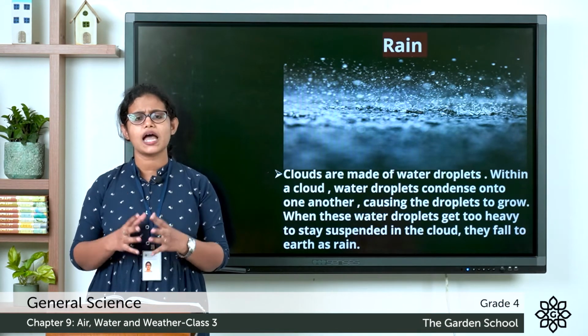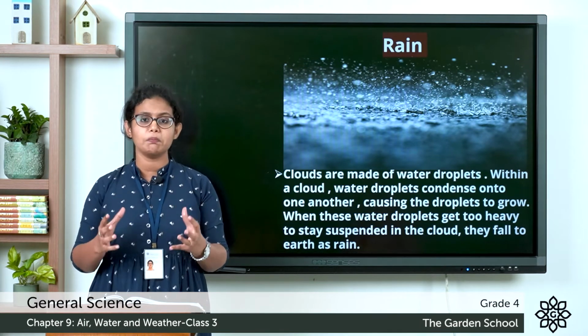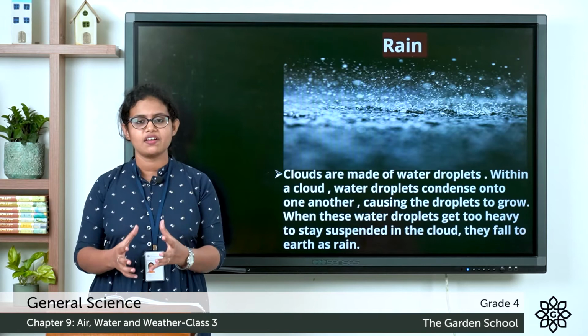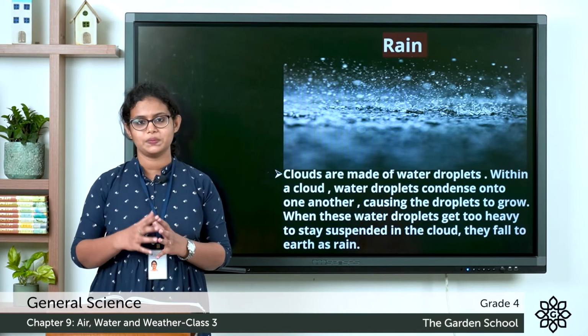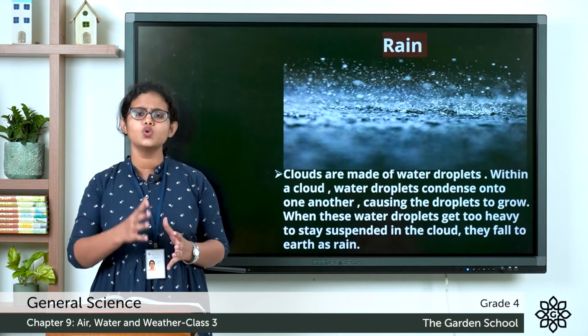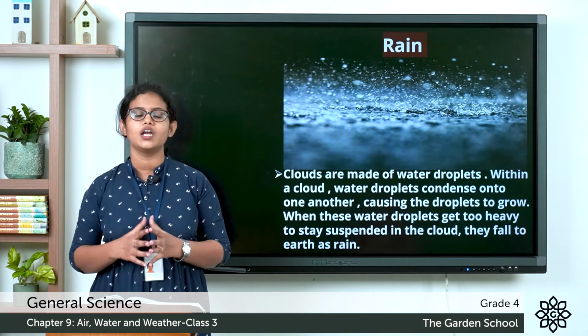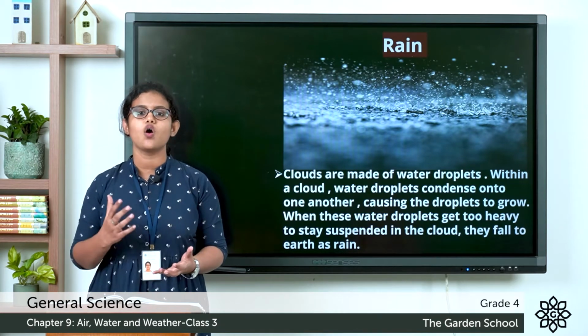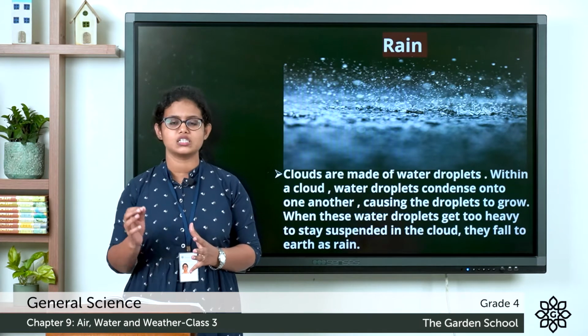What happens as the drops become bigger? As the drops become bigger and bigger, they become heavy and they fall to the ground as rain. They can also fall as snow or hail due to gravity. So this is how rain is formed.